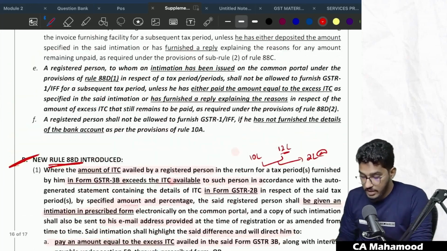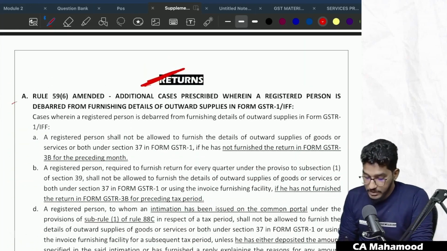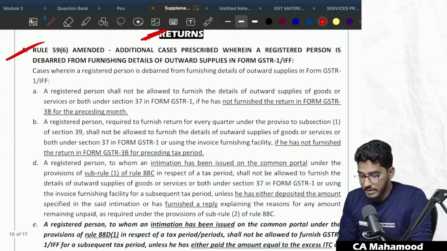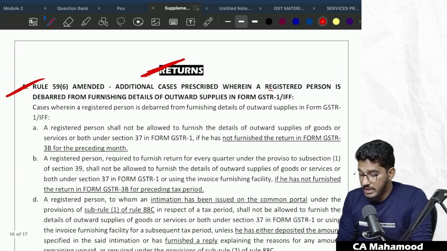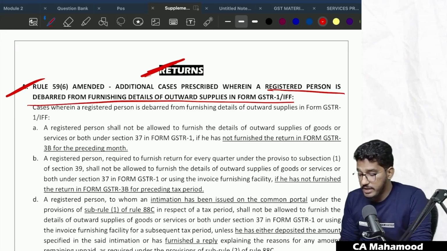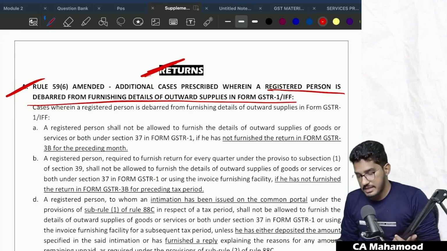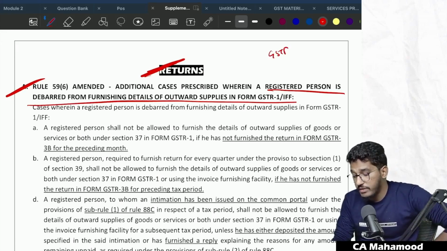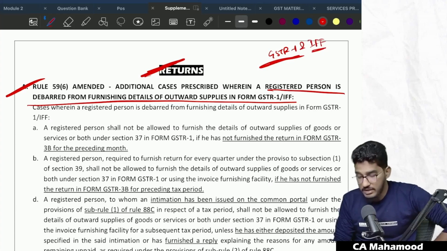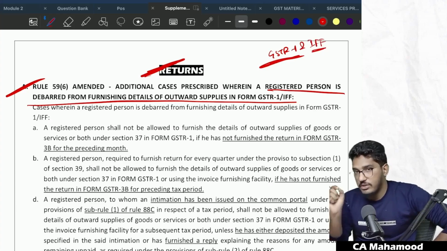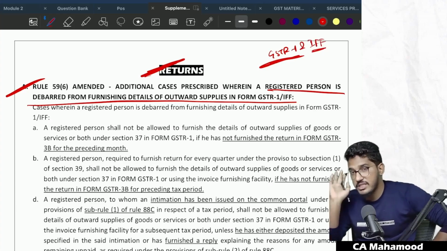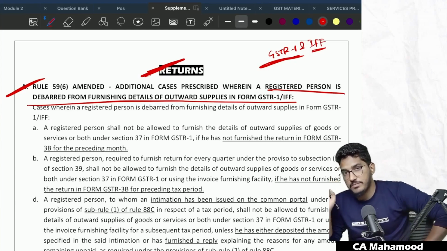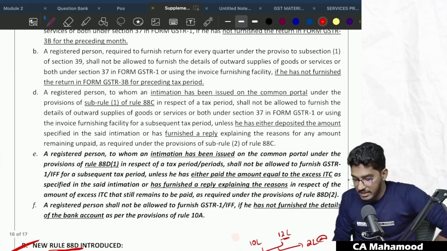Now, there is one more amendment here, nothing but additional cases prescribed where a registered person is debarred from furnishing details of outward supplies. See, sometimes the system will not permit you to furnish GSTR 1 or IFF. If you are a quarterly return filer, IFF. If you are a monthly return filer, GSTR 1. The system will not allow you to file the current period's GSTR 1 or invoice furnishing facility. When, sir?